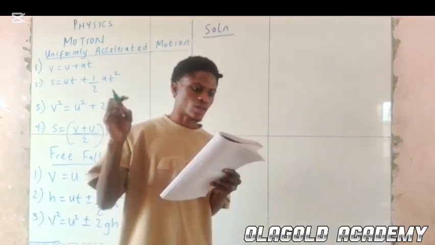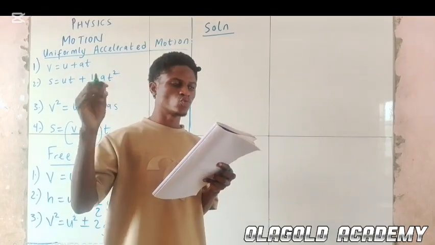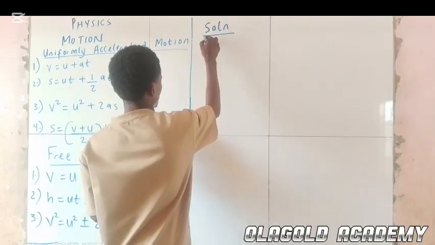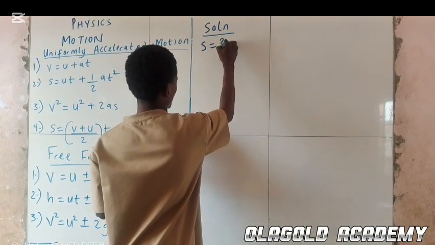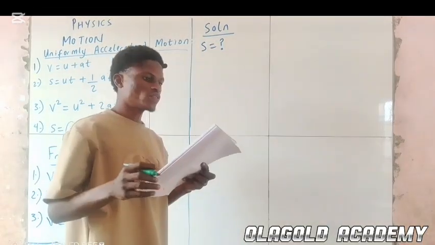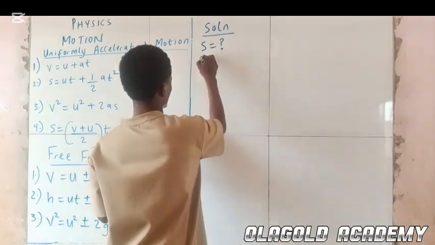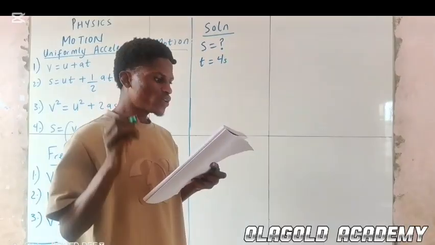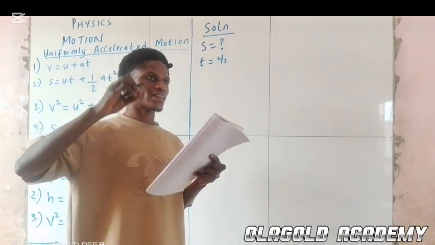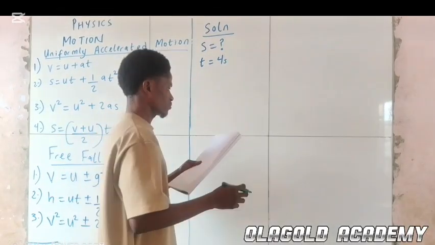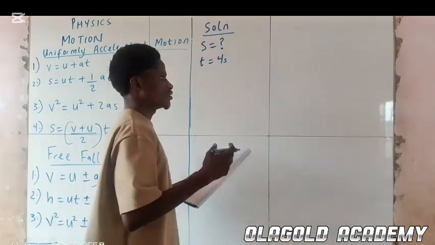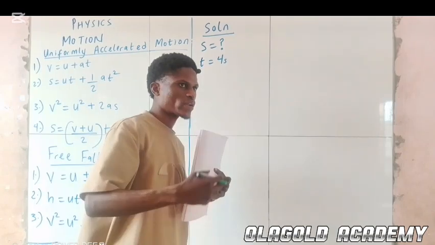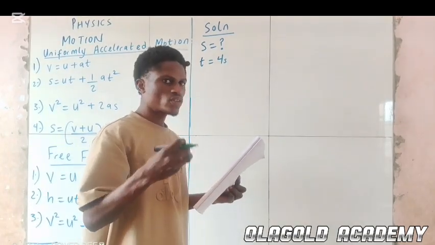The question says, how far will a body move? How far means the distance. That is the question mark over there. In 4 seconds, time is 4 seconds. If uniformly accelerated from rest, meaning remember what I told you, if a body begins from rest, the initial velocity is 0.